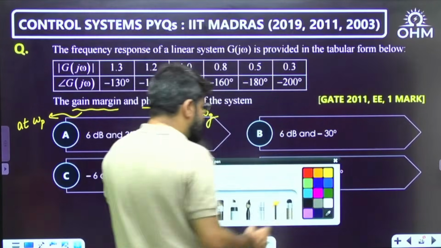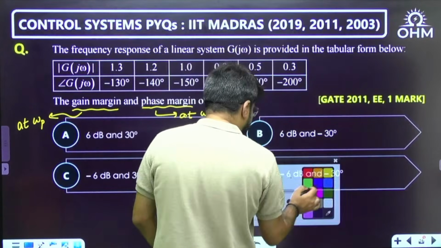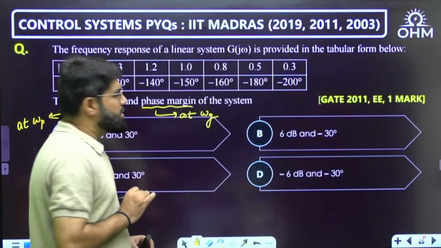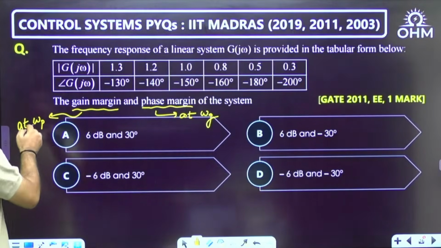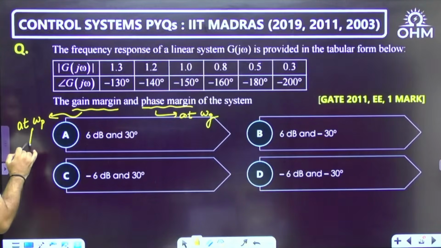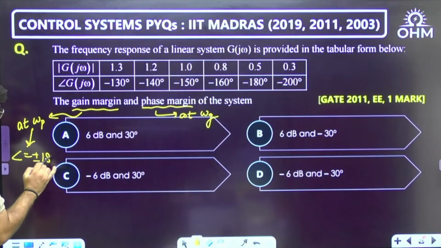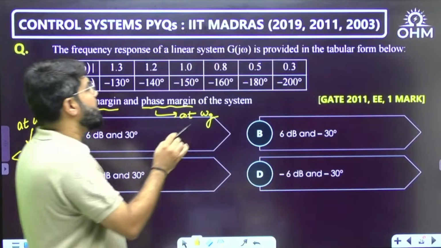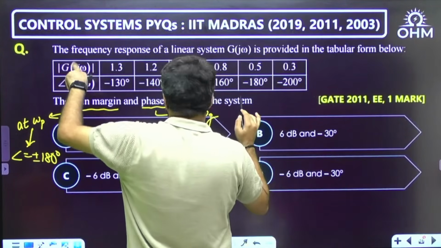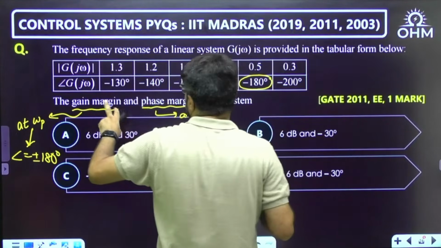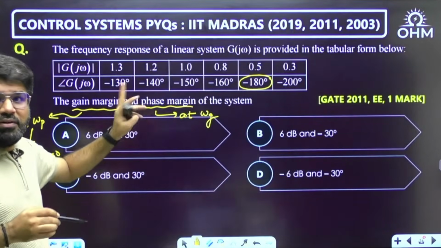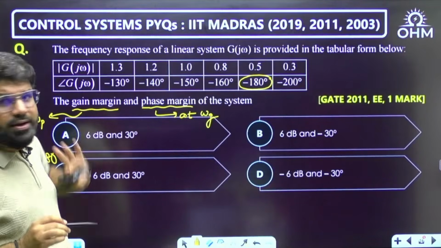Now, this is a definition-based question only. Suppose gain margin: gain margin is calculated at omega p. What is omega p? It is the frequency at which the angle becomes plus or minus 180 degrees. Here the frequency is not given, directly magnitude and phase are given. But there is some frequency where the phase becomes minus 180, and the magnitude is given.